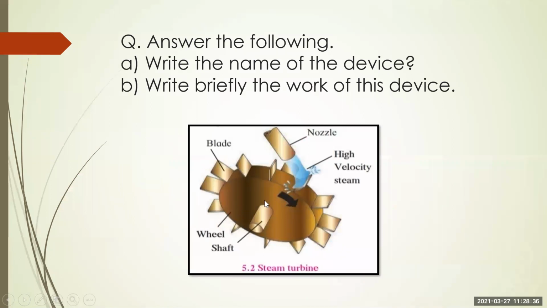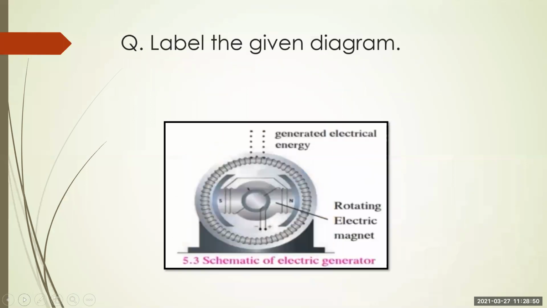So this is a steam turbine. You have to write down that the name of the device is steam turbine, and how it works you have to write down in short. Okay. This type of question you may get in your exam. See, you may get this diagram and label it. Here I have given the labels, but in the exam you will not get the labels. You have to do the proper labeling.